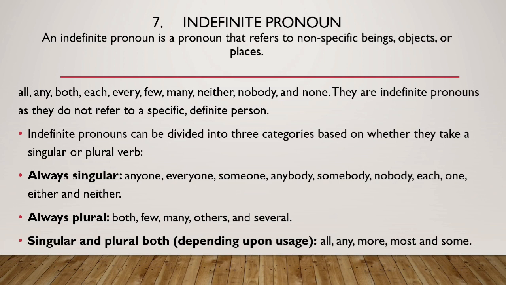Indefinite pronouns can be divided into three categories based on whether they take a singular or plural verb. The examples of anyone, everyone, someone, anybody, somebody, nobody, each, one, either and neither, they are always used as singular pronouns. For example, you can say anyone can see me at any time. Anyone is used as a singular. Someone came to my office yesterday.